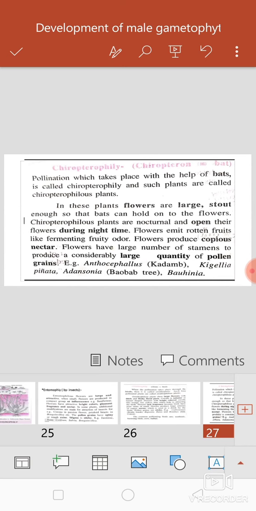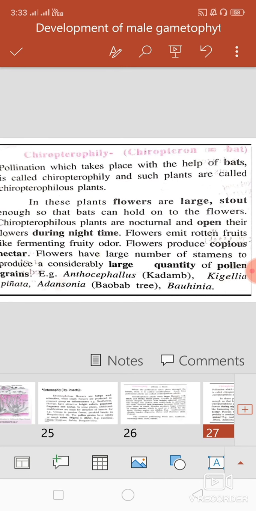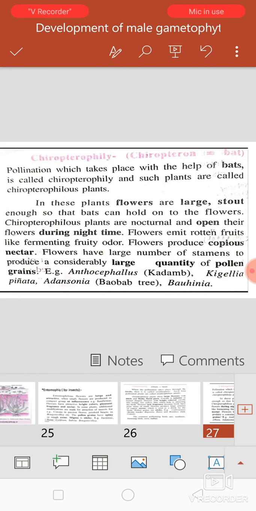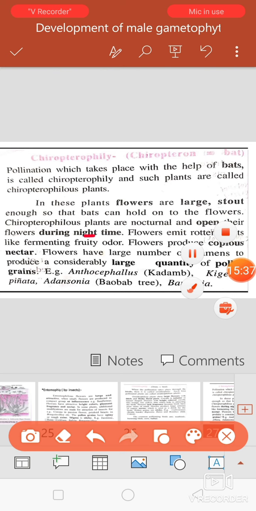Why are the flowers large? Because the pollination process takes place by bats, the flowers are large and stout, or strong, because the bats can hold on to the flowers. Then chiropterophilous plants are nocturnal and open their flowers during the night time, because the bats are also nocturnal.